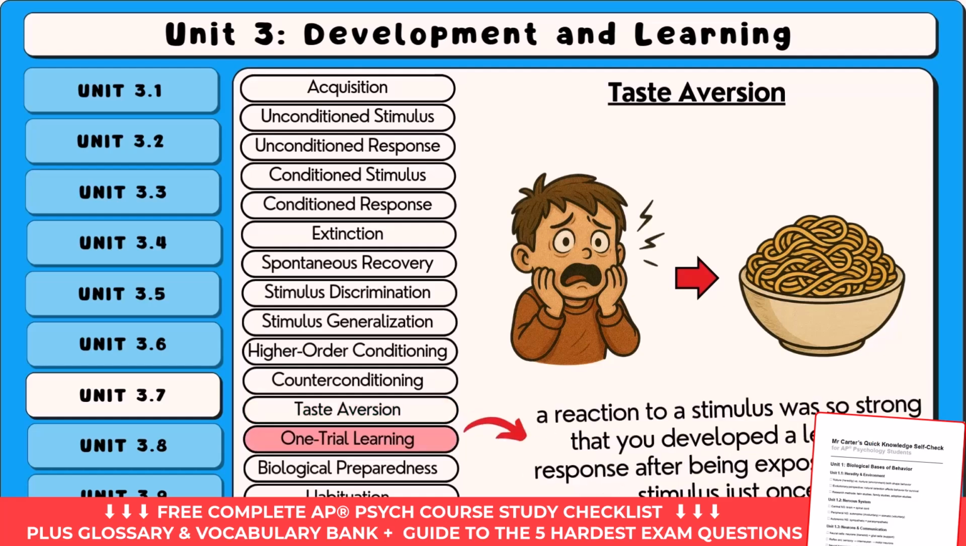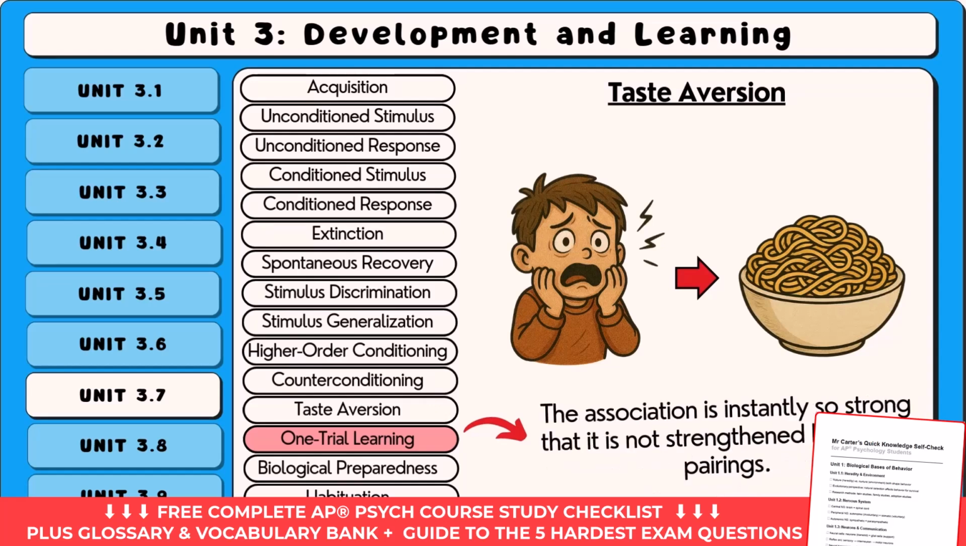A related term is one-trial learning, where a reaction to a stimulus was so strong that you developed a learned response after being exposed to that stimulus just once. The association is instantly so strong that it is not strengthened by further pairings.